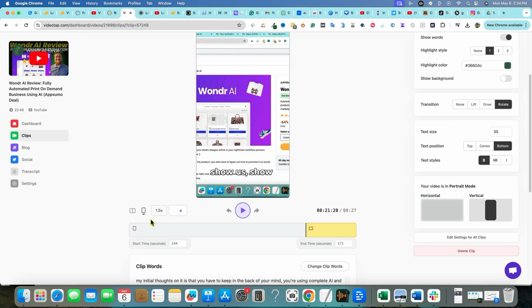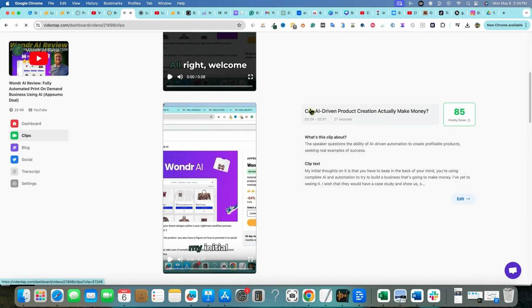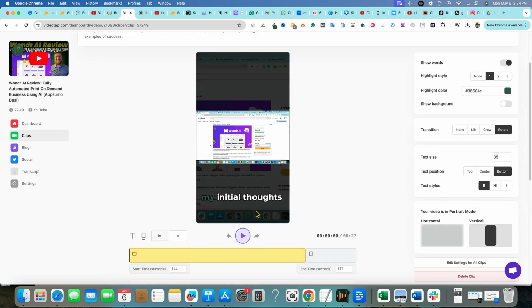But I want to come click on here and also make that, not sure why I'm not able to move it back to horizontal. So I'm going to go back out, come back into it, see if I can fix it. Okay, so we've got it back to the landscape.